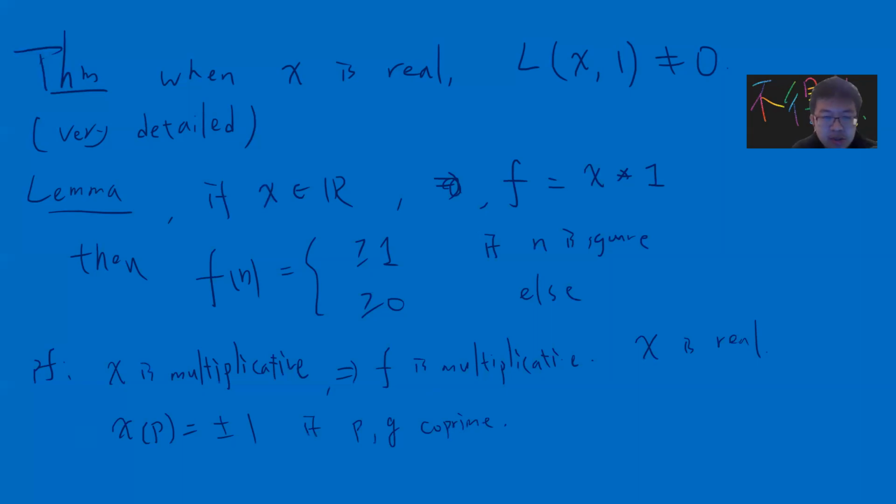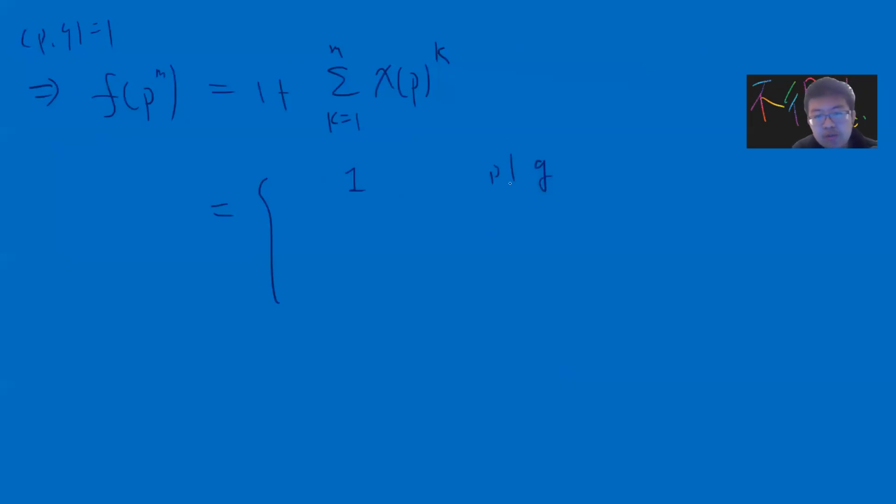Okay. So which gives you the following. If you compute f of p to the m, let's say p, q is coprime, then you get 1 plus chi of p to the k for k from 1 to m. Okay, so this is the definition that you get 1, right? If p divides q, then the character will be 0. Okay, so it's 1. If p does not divide q, then let's say chi of p is 1, then it's 1, 1, 1, right? So it's m plus 1.